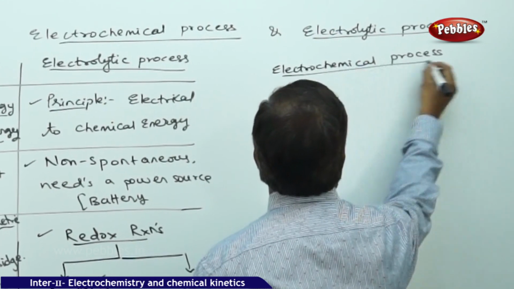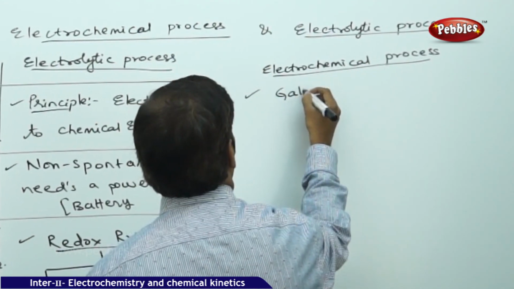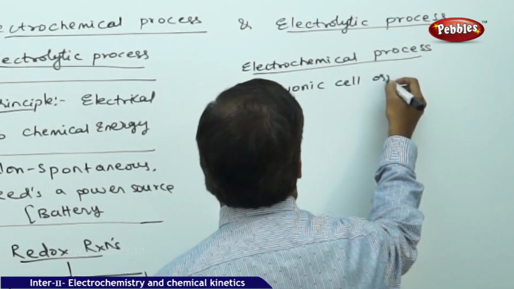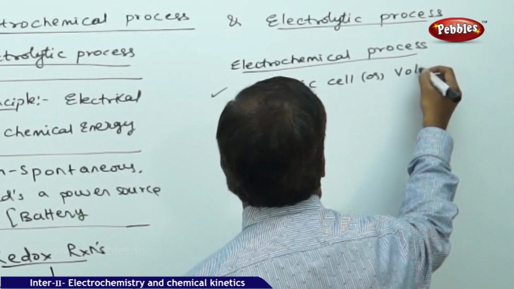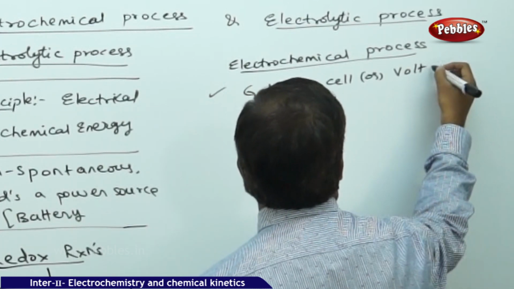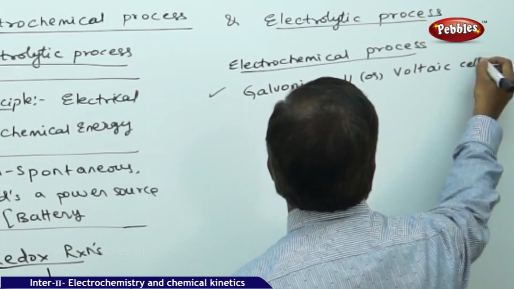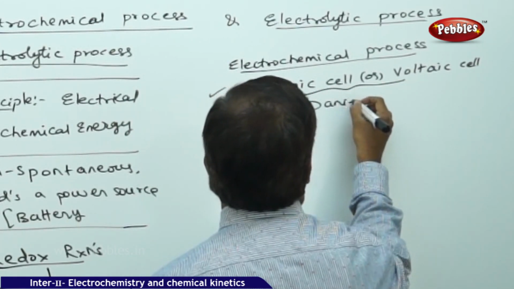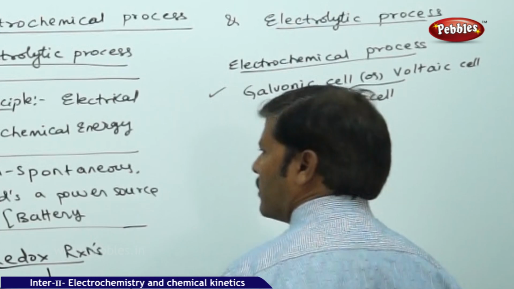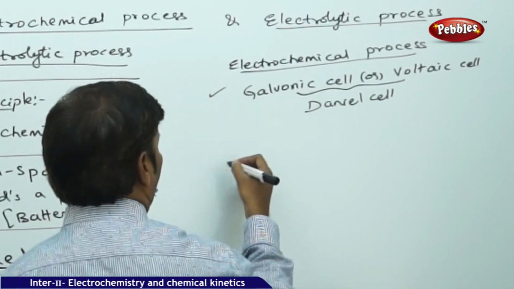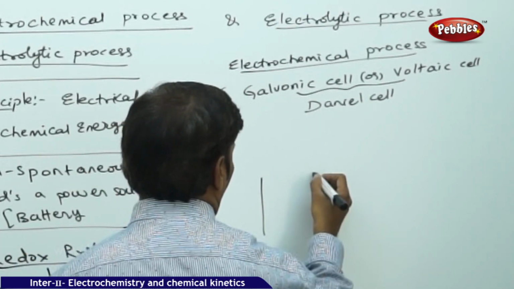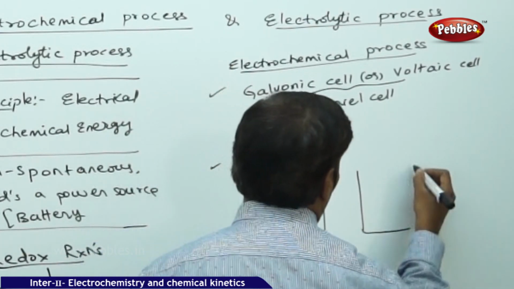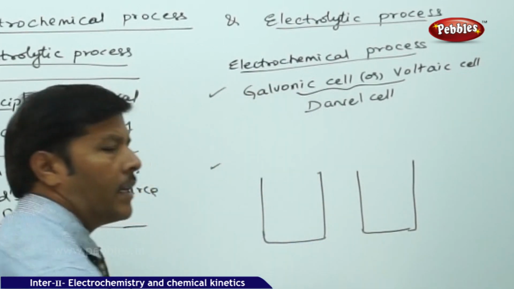is studied through the galvanic cell, or it is also called a voltaic cell, or sometimes this galvanic cell or voltaic cell is a part of the Daniell cell. Whatever may be the case, if you go for the galvanic cell, if you take two half cells, this is the first half cell and this is the second half cell.